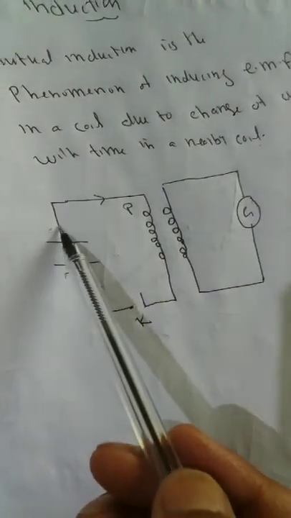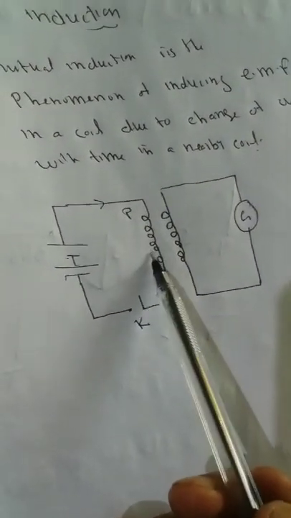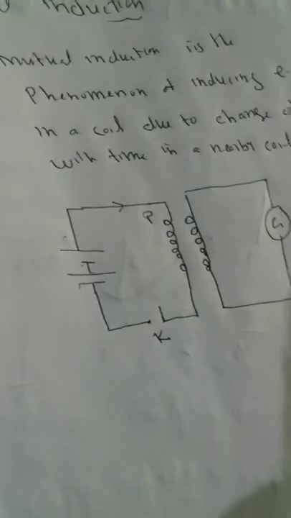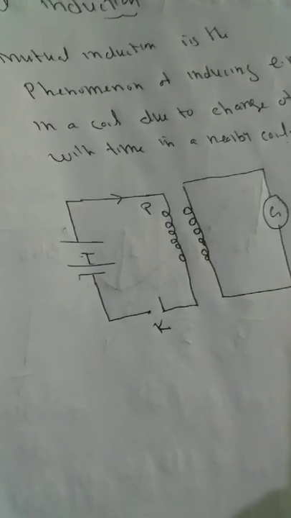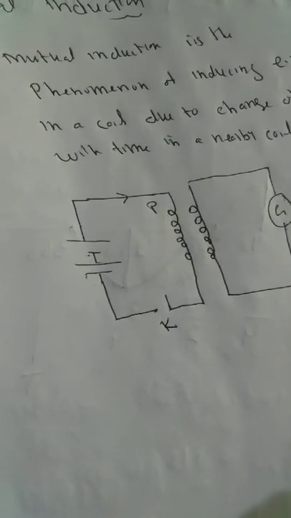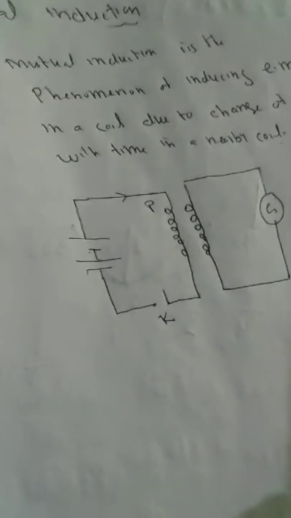Current flows from the battery through the primary coil. When current flows through a coil, a magnetic field is developed around it.